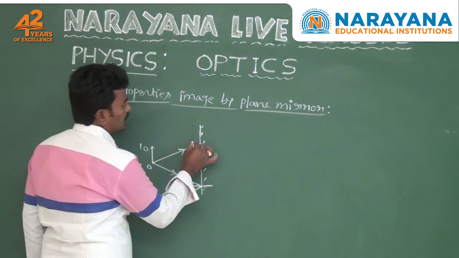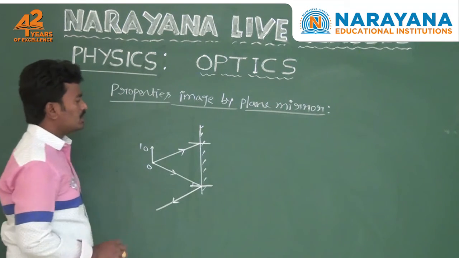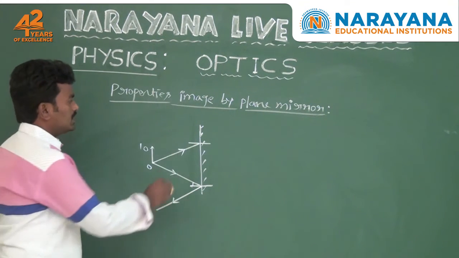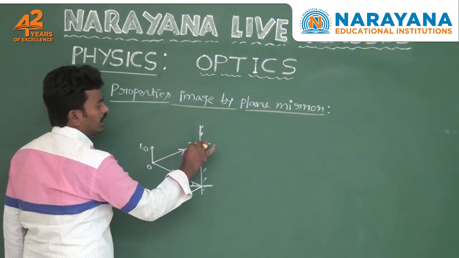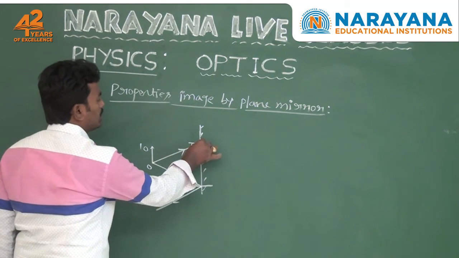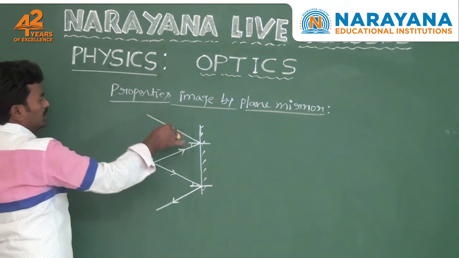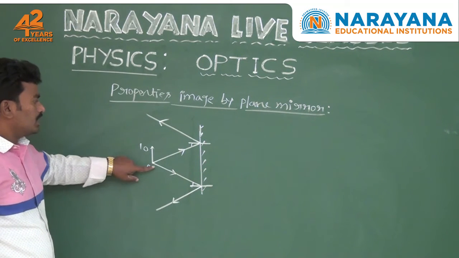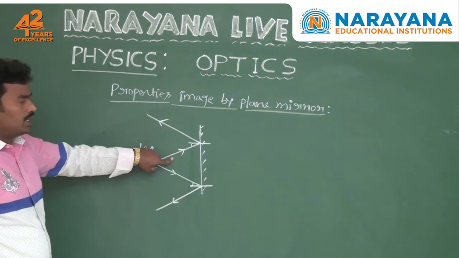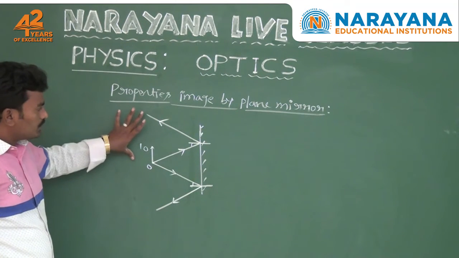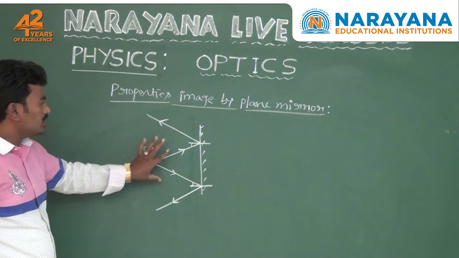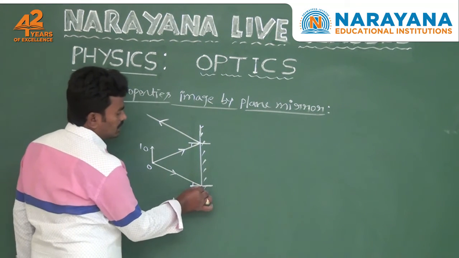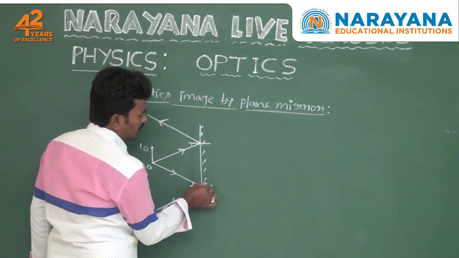Now you also observe the reflected ray. First, you draw one normal of the plane mirror at this point. Here the incident ray makes a certain angle with the normal. At that same angle, the reflected ray comes back into the same medium in this direction. So this is the second reflected ray of the second incident ray. These two are the reflected rays produced by the two incident rays coming from point O of the object. Here you extend these two reflected rays backwards, like this.